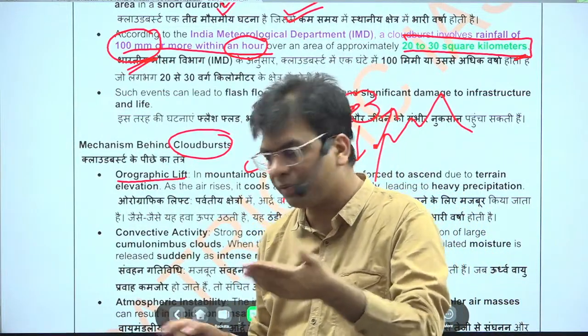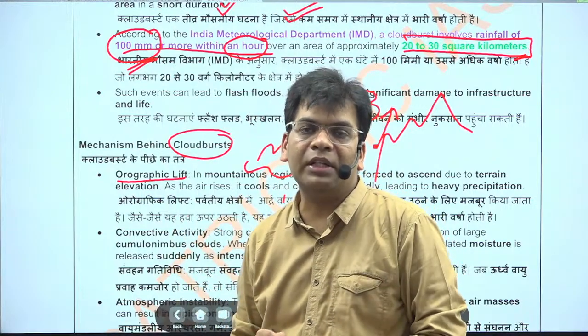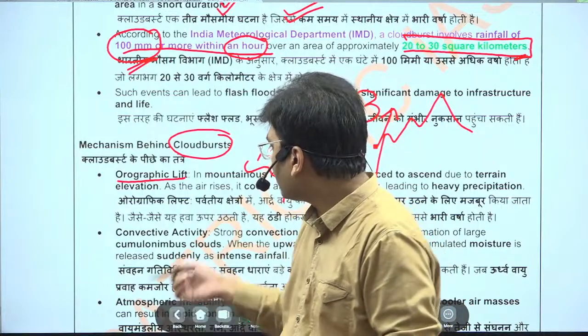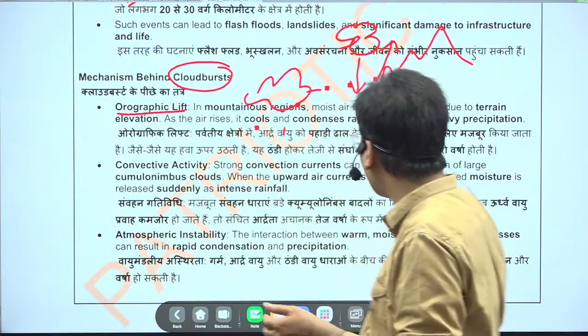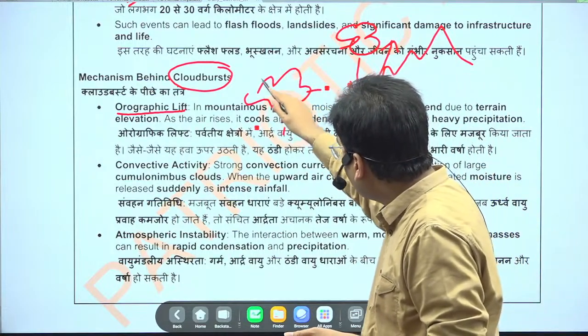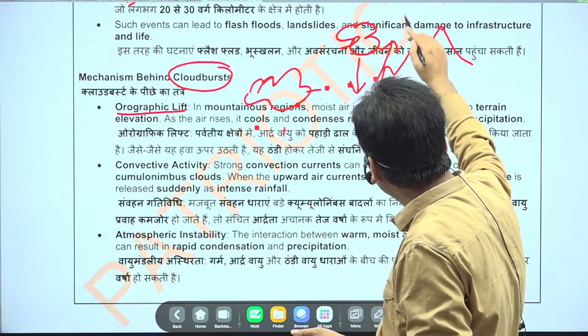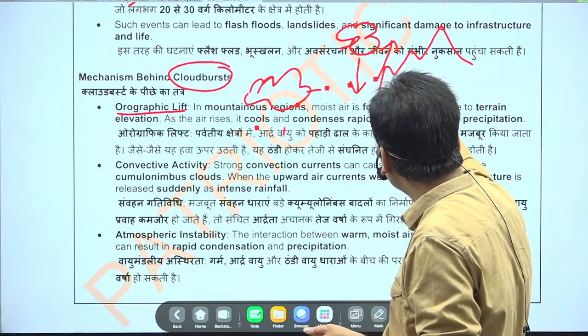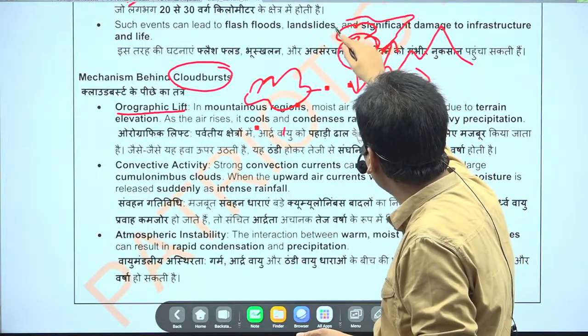One concept we will see further is that many times a cloudburst results in a flash flood. So here you will see that one of the causes is the orographic lift, meaning if there is a mountain and the cloud is coming, due to the height of the mountain it will rise, because the mountain is a barrier. The cloud cannot pass through, so it has to rise due to the slope of the mountain.